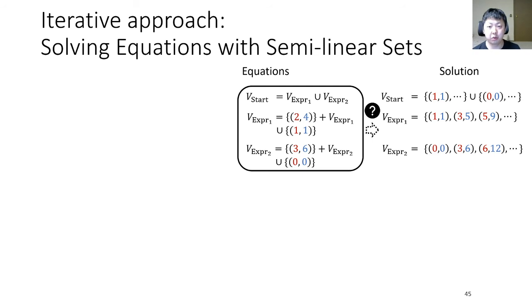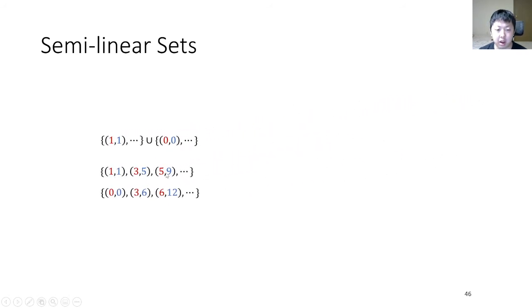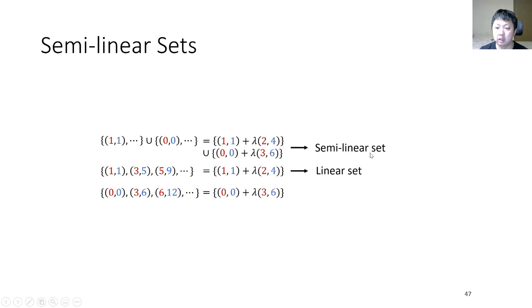In the iterative approach, we solve the equations with semilinear sets. So, what are semilinear sets? If you look at the pair values (1, 1), (3, 5), and (5, 9), actually this set of values can be represented by the set (1, 1) plus lambda times (2, 4), where lambda can be any natural number. Such a set is a linear set, where the set can produce terms linearly from some finite number of base terms. And a semilinear set is a finite union of linear sets.